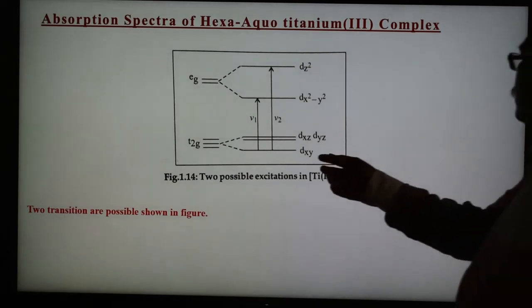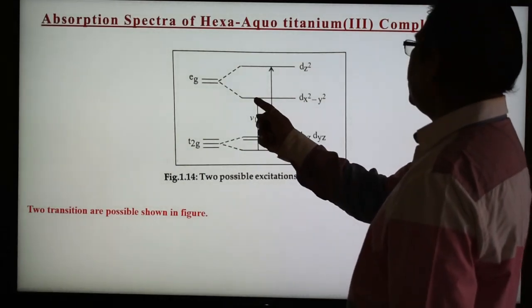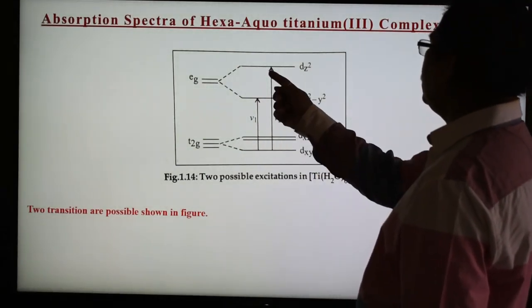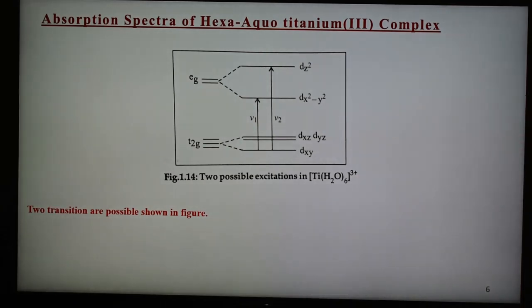The first transition is from the dxy orbital to the dx2-y2 orbital, and the other is dxy to the dz2 orbital, from t2g to eg. So these two possible transitions are shown in this slide, and we can say that it gives two peaks overlapping on each other. This makes the peak unsymmetrical, and so these are the two possible excitations in the hexaaquatitanium(III) complex.